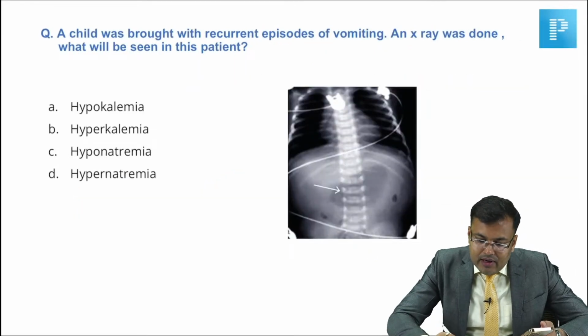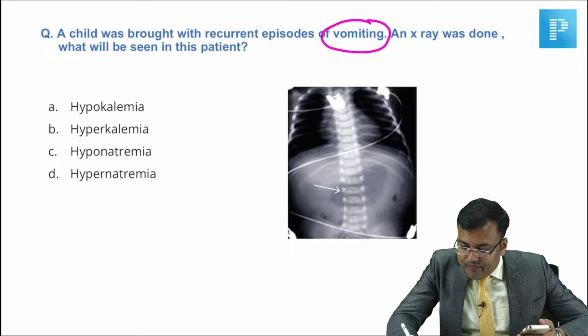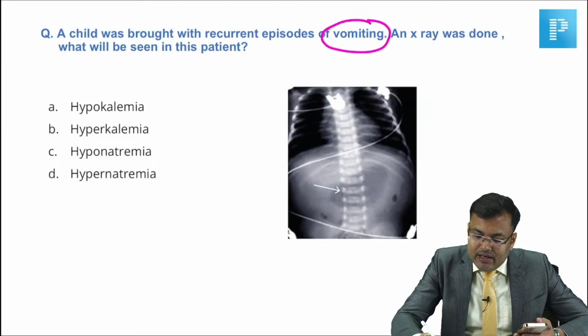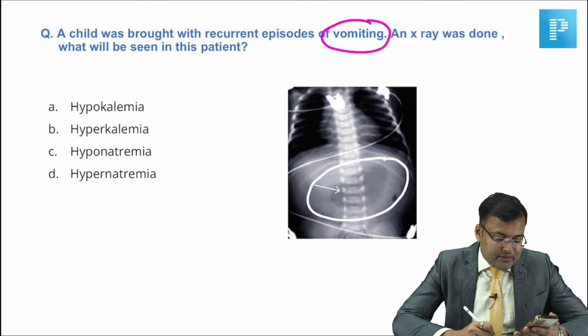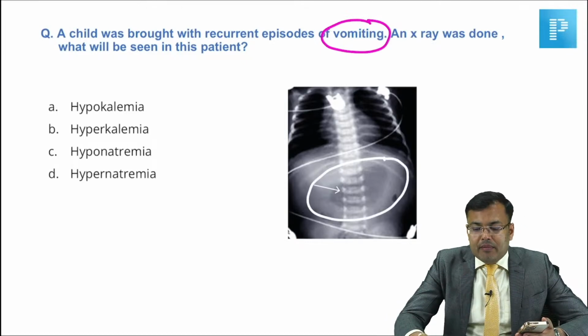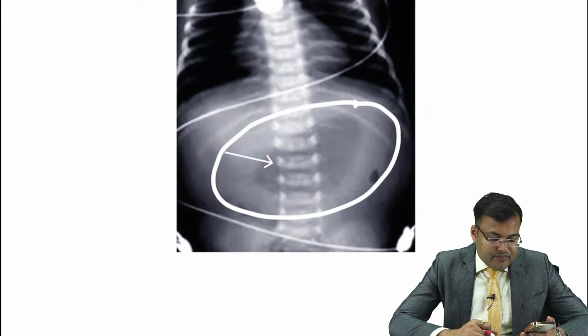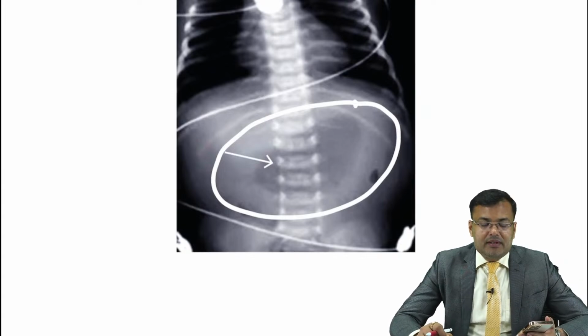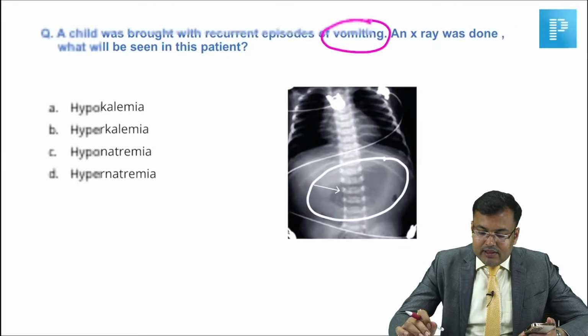Next question. A child was brought with recurrent episodes of vomiting. An X-ray was done. In this X-ray, guys, can you tell me how many bubbles you can see here? What's the diagnosis here? Yes, it's a single bubble. You can see the stomach is distended.